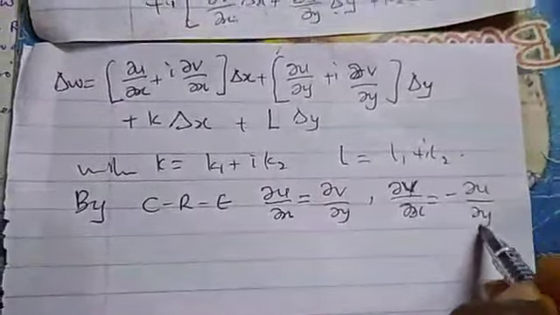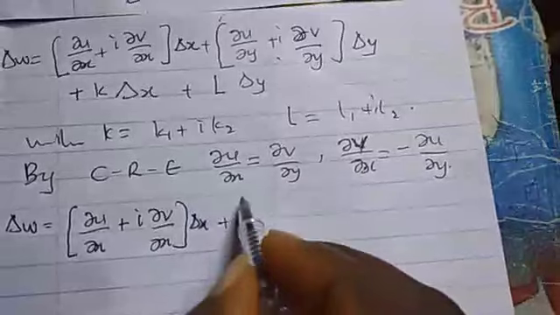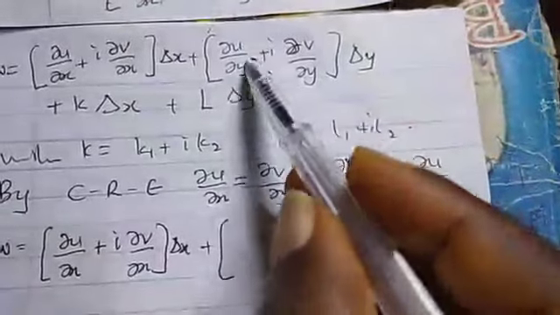So in that case, I can apply it here. I will apply it to this second one, so that our delta W will be partial U partial S, dV ds delta S plus, this is the U dy.